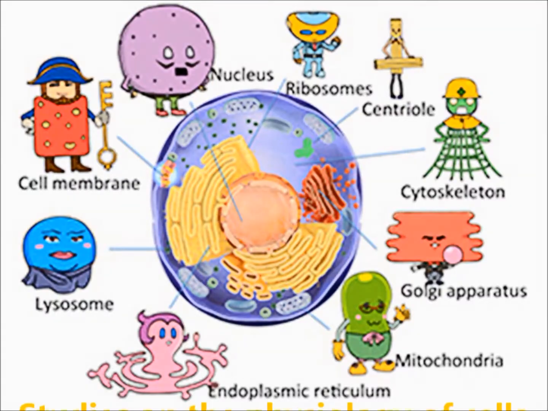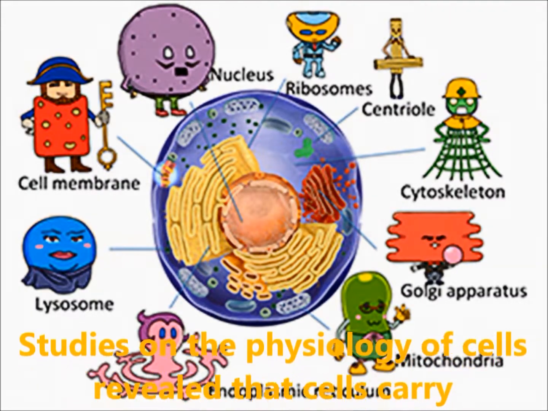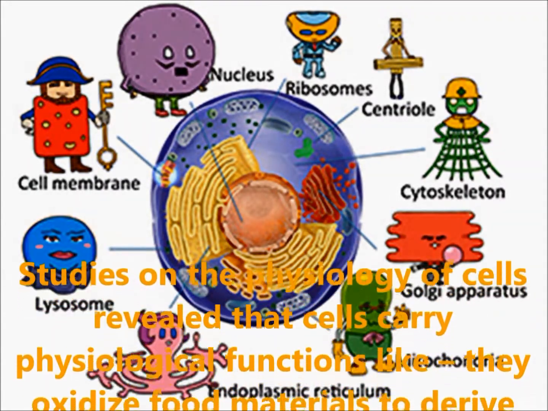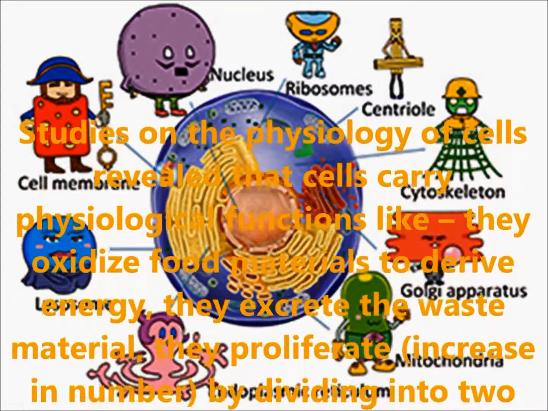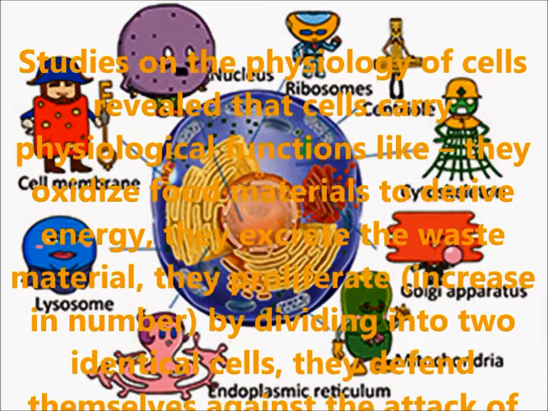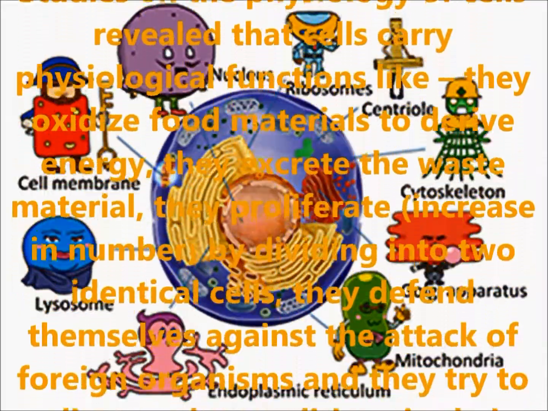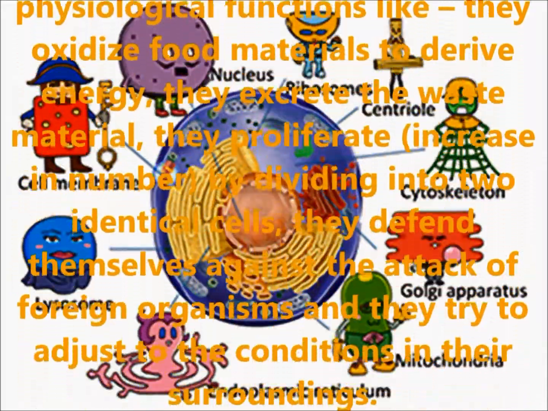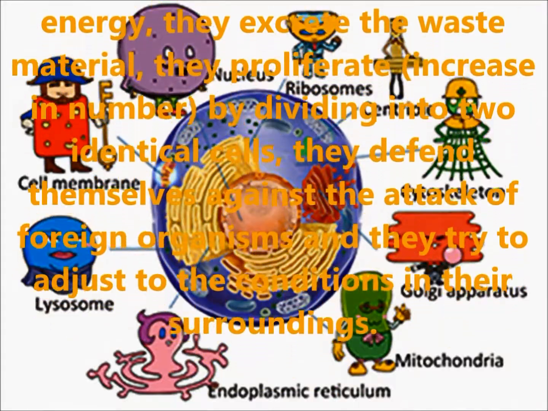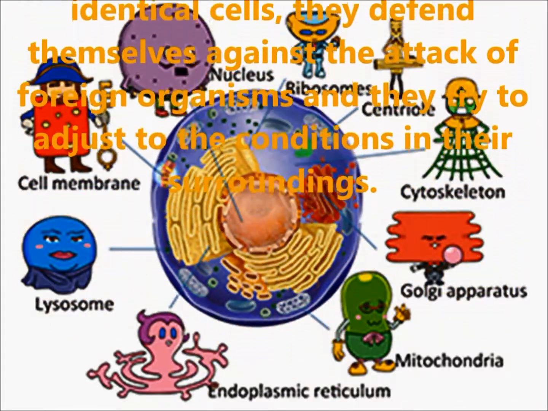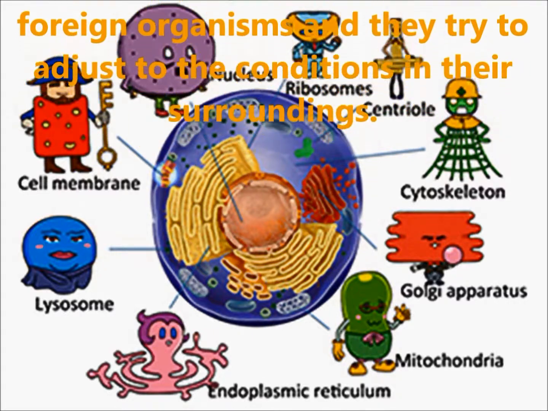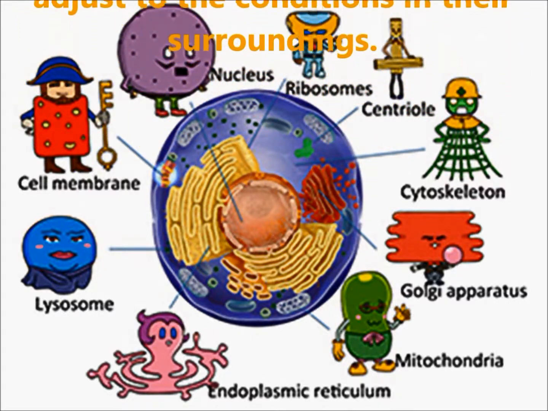These studies indicate that all cells are made up of the same chemicals, and this was also added to cell theory. Studies on the physiology of cells revealed that cells carry out physiological functions: they oxidize food materials to derive energy, they secrete waste material, they proliferate by dividing into two identical cells, they defend themselves against the attack of foreign organisms, and they try to adjust to the conditions in their surroundings.